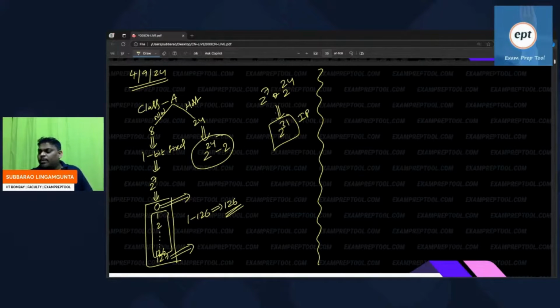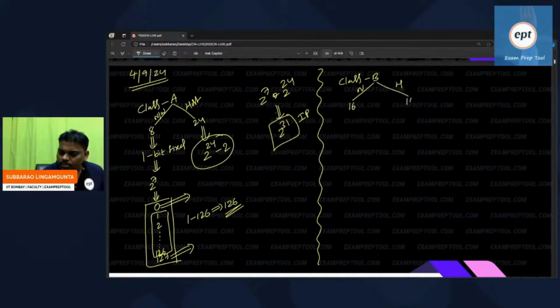Next, medium kind of companies, class B. I will write class B only for namesake. Can you see the class B? Network, host. Here 16 bits, here also 16 bits. Out of 16, 2 bits are fixed.